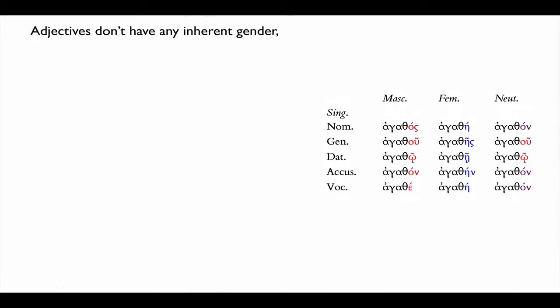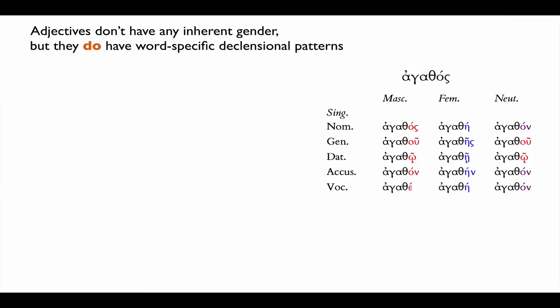Now, we have established that adjectives don't have any inherent gender, but they do have word-specific declensional patterns. That's a mouthful, but I'll unpack it a little bit more. Let's take an adjective like agathos. Obviously, it can be all three genders. Here's how it forms its masculines, its feminines, and its neuters. We're going to notice the feminines in particular form with etas, a normal first declensional set of eta endings. So that's true for agathos.